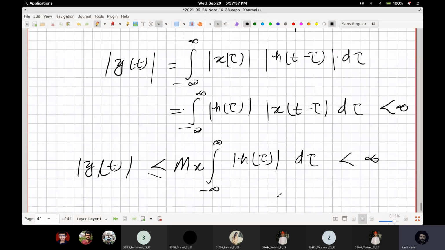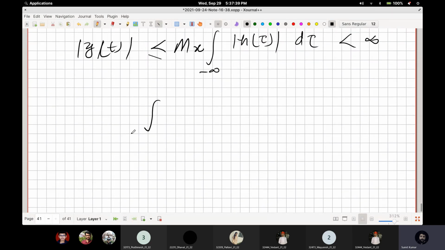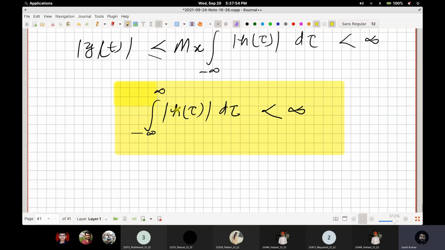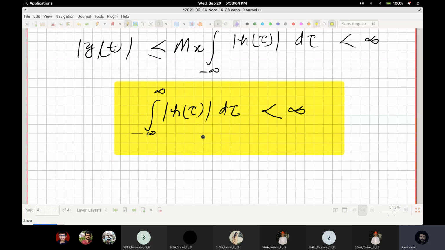So from here we can see that the integral from minus infinity to infinity of the absolute value of h of tau d tau is less than infinity. For a stable system, the absolute value of the impulse response should be integrable, some finite value. Is this clear to everyone?